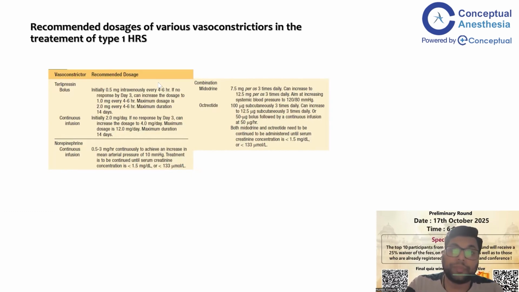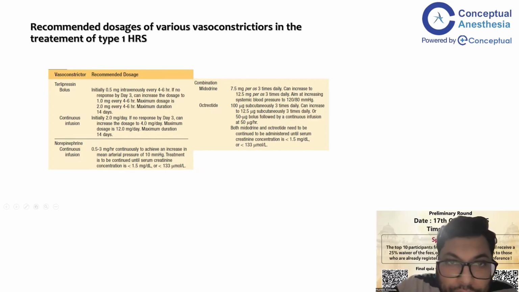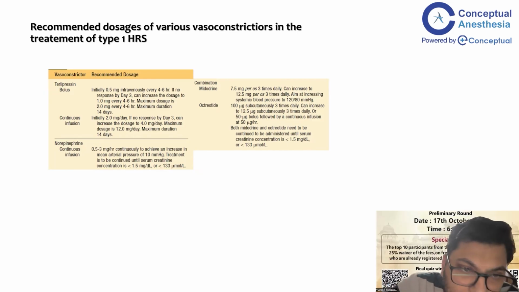These are the recommended doses of vasoconstrictors. The terlipressin dose is initially 0.5 milligram intravenously over 4 to 6 hours. If there is no response, on day 3 give 1 milligram every 4 to 6 hours, that is QID, or 2 milligrams every 4 to 6 hours QID. Maximum duration is 14 days only. Continuous infusion can be started.